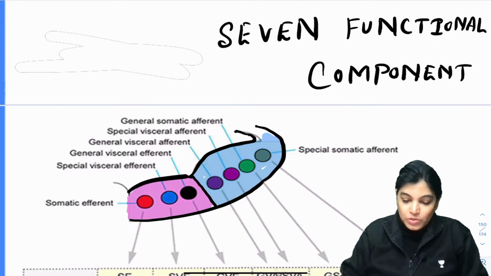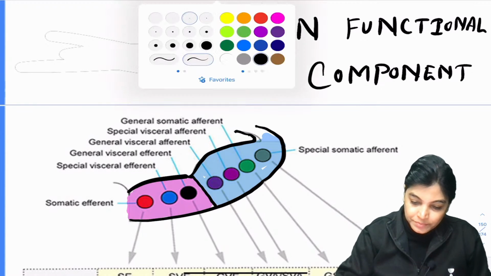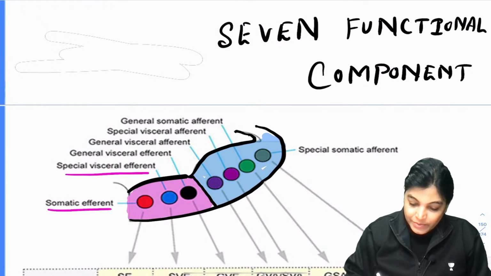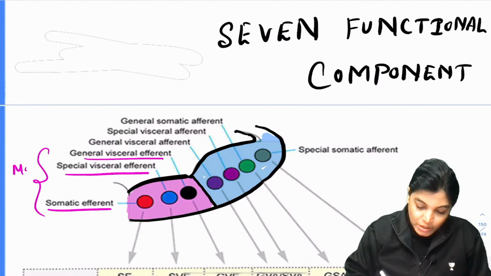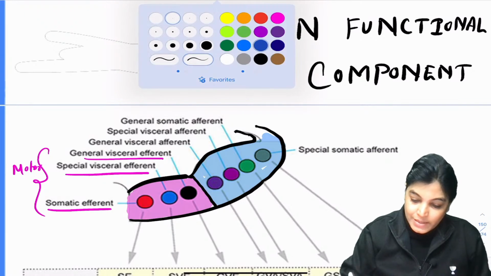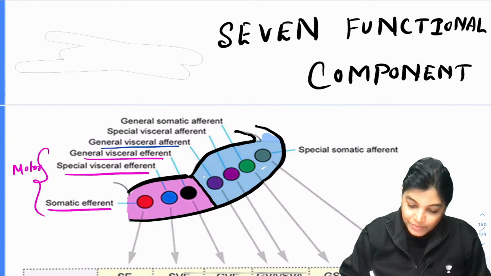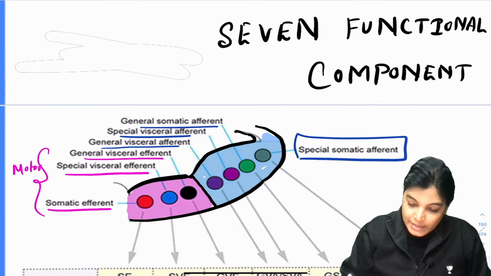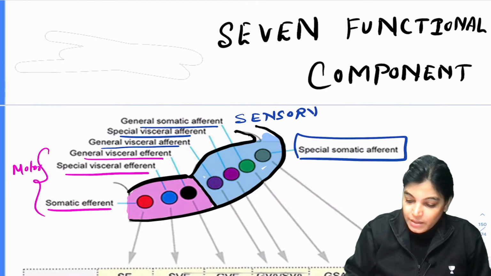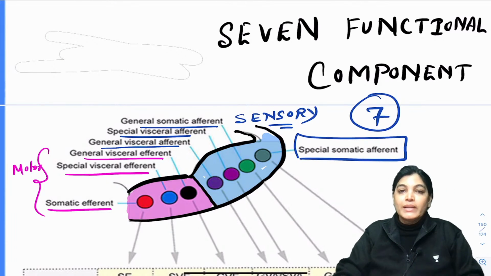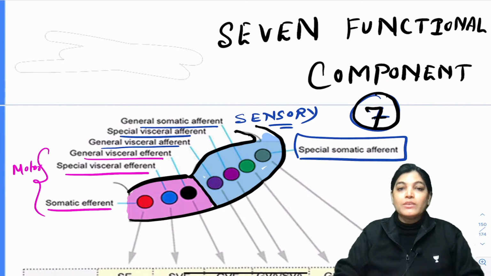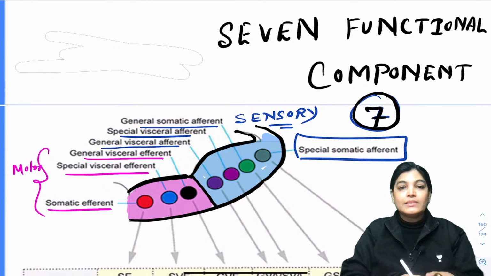Now let's see the components. The three motor ones are general somatic efferent, special visceral efferent and general visceral efferent. These three are the motor components. Other than that, we have the sensory components: general visceral afferent, special visceral afferent, general somatic afferent, and the lateral-most is the special somatic afferent. All these are afferent, so these are all sensory. Together we have 7 functional components. In this 7, 3 are motor and 4 are sensory. Is it clear? This is what happens.